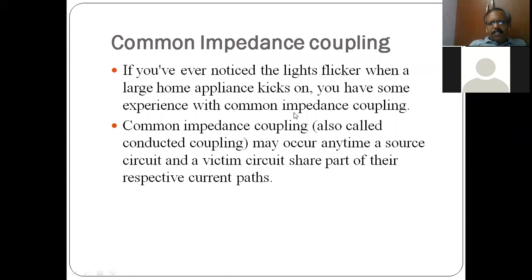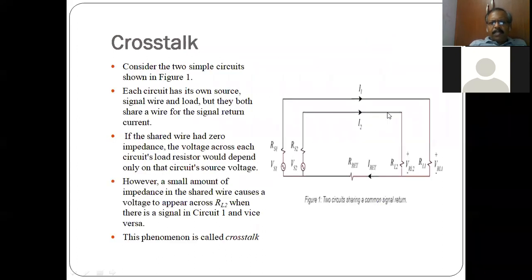If it is a single phase, the same neutral line is used for all the loads. It may be occurring in a DC circuit also when you have the same ground plane. You see this equivalent circuit.